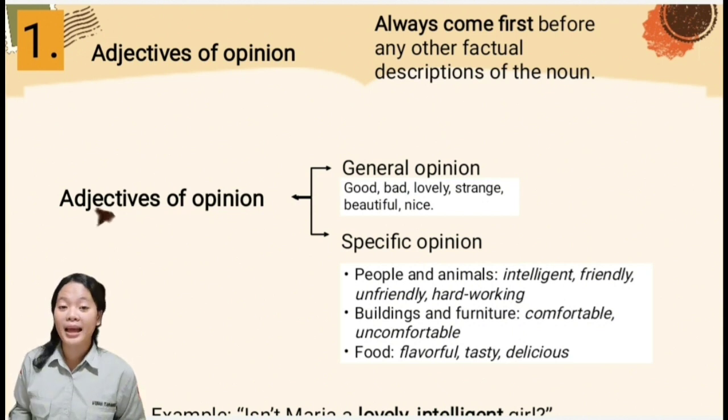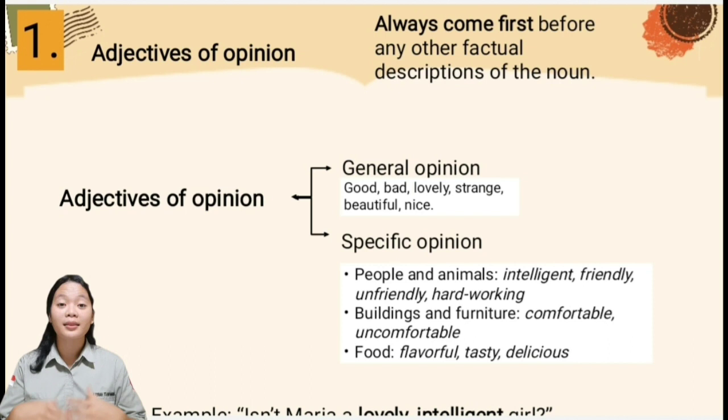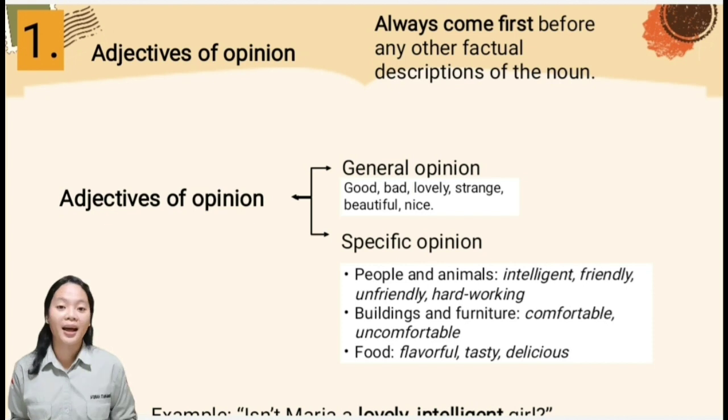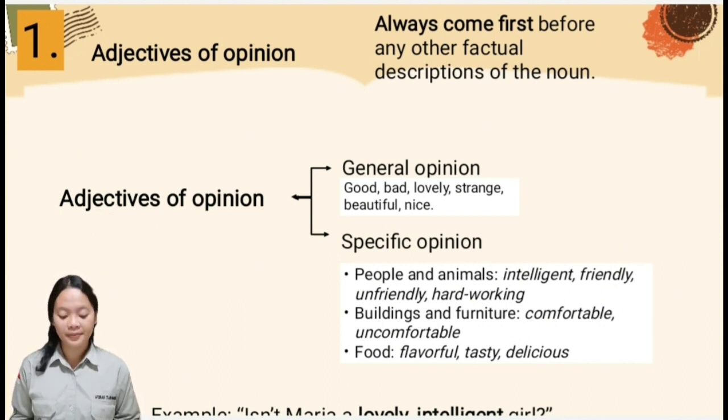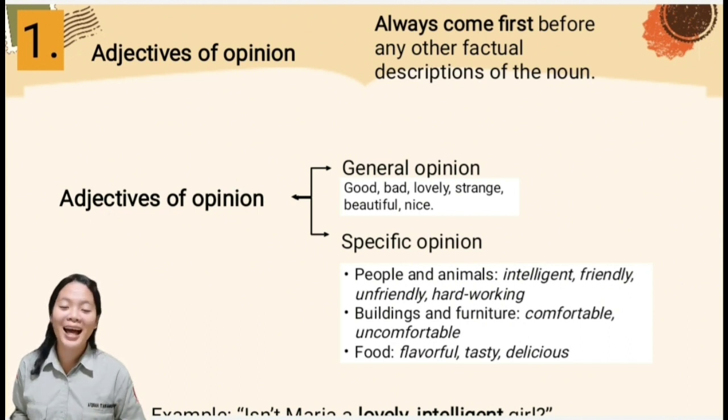The second type is specific opinion adjectives. These are adjectives that can only be used with particular types of nouns. For example, for people and animals, we can use the adjectives intelligent, friendly, unfriendly, hardworking. For buildings and furniture, we can use the adjectives comfortable and uncomfortable, and so on. There are so many. And for food, we can use flavorful, tasty, delicious, and so on.